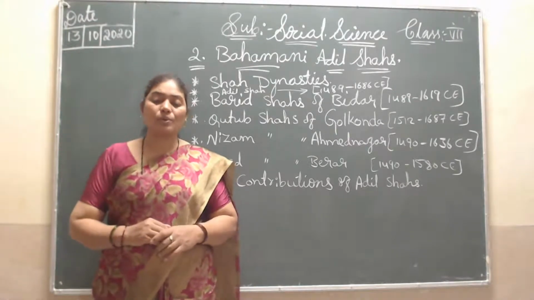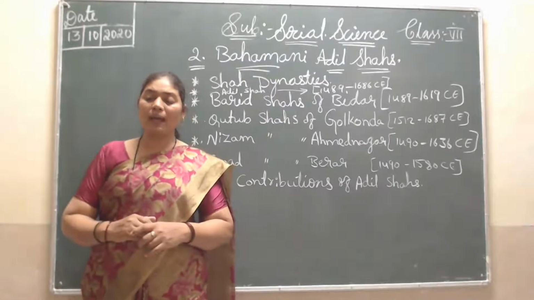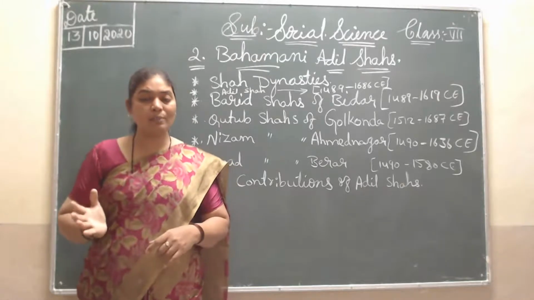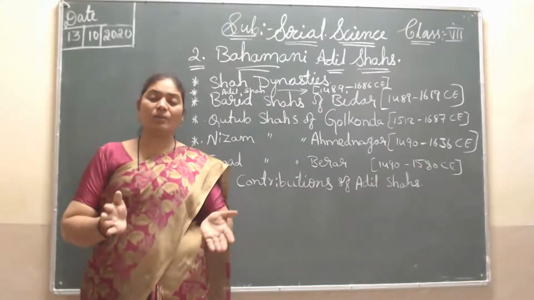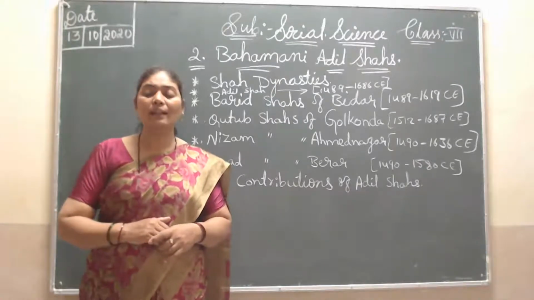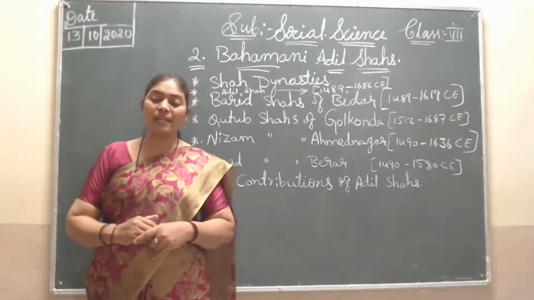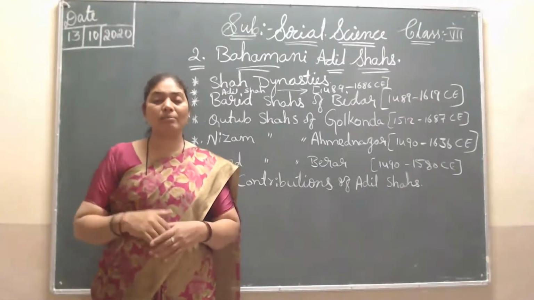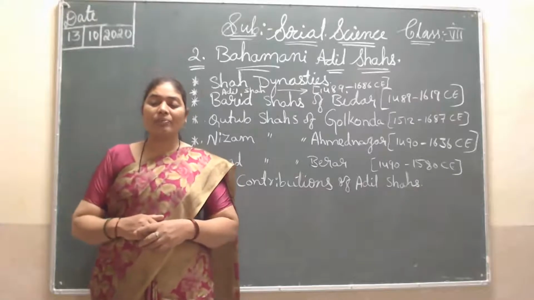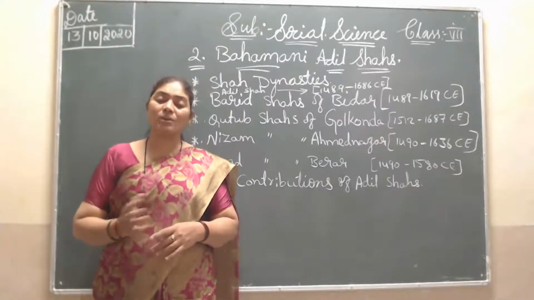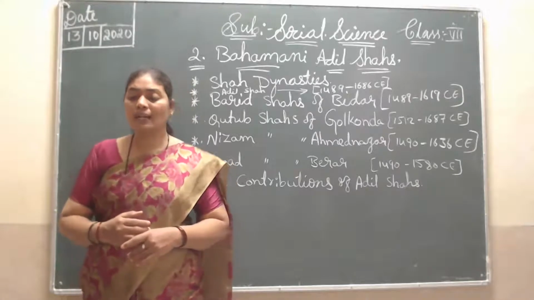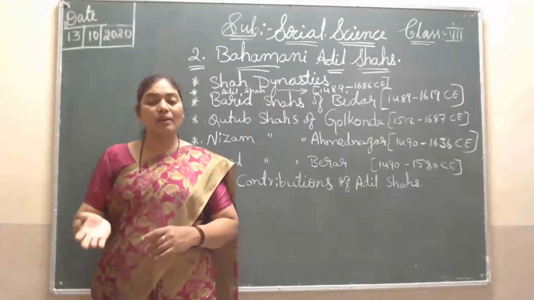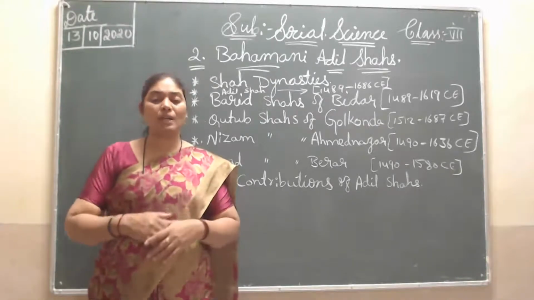Then again, Ibrahim Roza. Next point, it is the Ibrahim Roza. Ibrahim Adil Shah II built it in the memory of his wife, just as the Taj Mahal was built in memory of Shah Jahan's wife. Same like that, here also, Ibrahim Roza was built by Ibrahim Adil Shah II in his wife's memory. This is called the Taj Begum in Bijapur. It has the tombs of Ibrahim and his relatives.